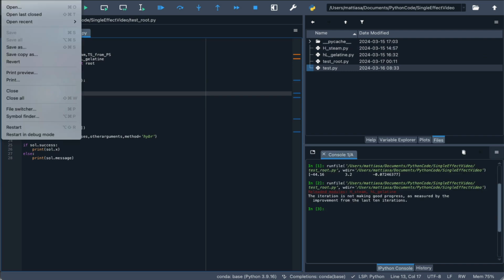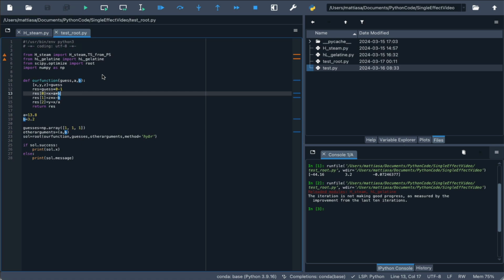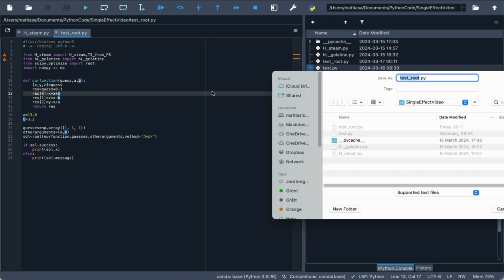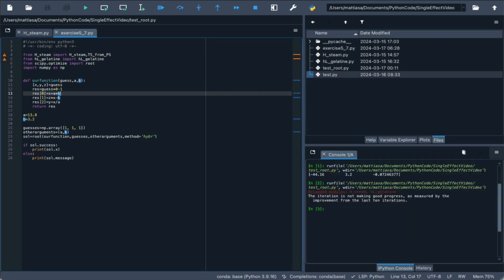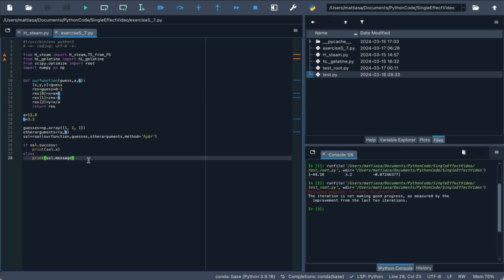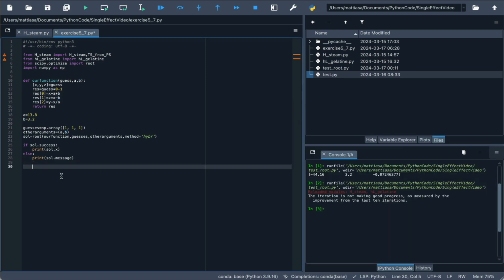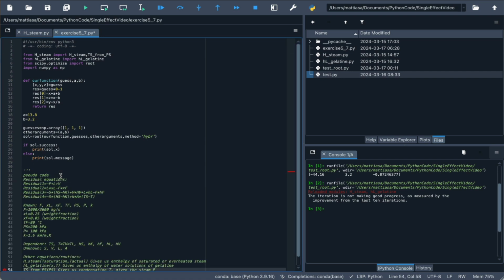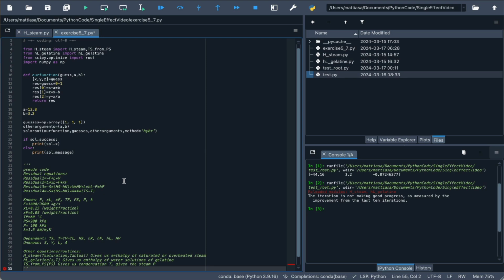From the demonstration of how root from scipy.optimize works, we have a working sample code that we can now change into code solving exercise 5.7. Let's save our code under a different file name and then copy our plain text pseudocode that we prepared in a separate video and paste the pseudocode in as a comment at the bottom of our code.